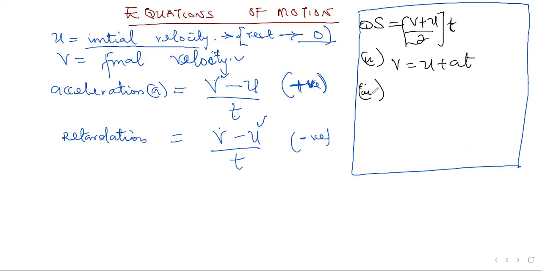The third one is S equals UT plus half AT squared. And the fourth one is V squared equals U squared plus 2AS.